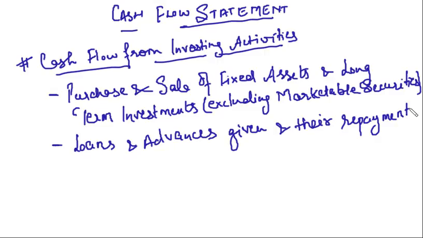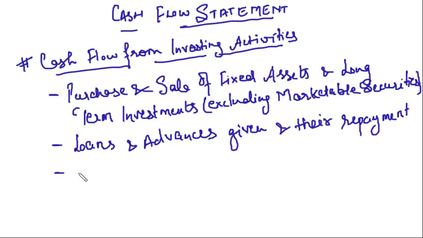So in place of investing in some shares or debentures or anything, you give a loan to a person who needs money and he decides that he will pay you interest. So ultimately your aim of investing in some shares or debenture is fulfilled by giving the loan also. Your main aim is to earn the money. So you are earning money here. Clear? So cash flow from investing activity also involves loans and advances given and their repayment.